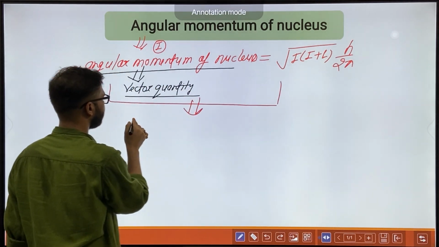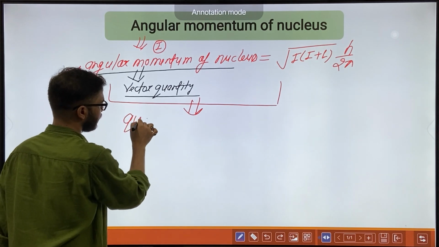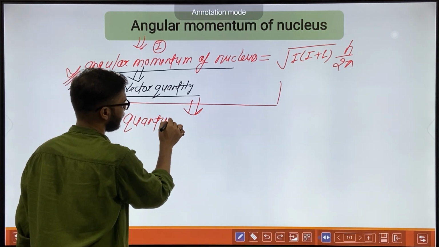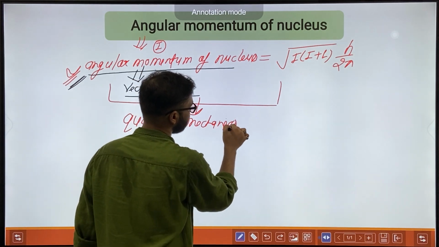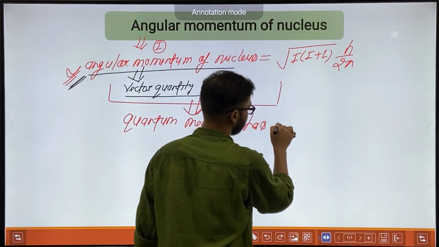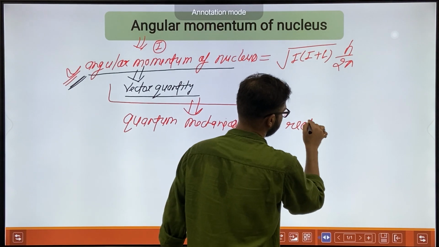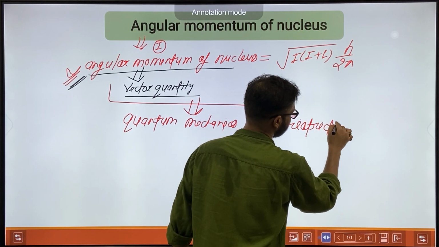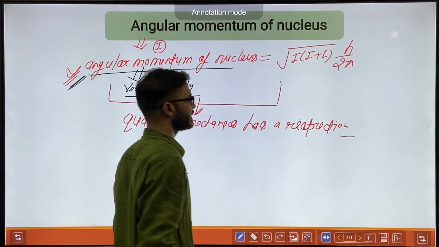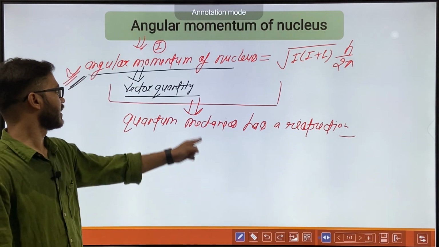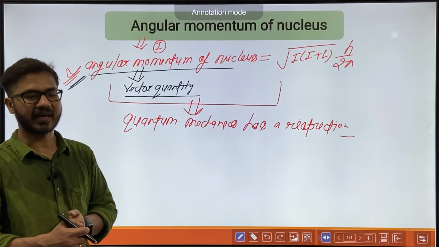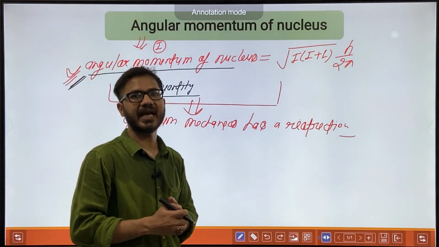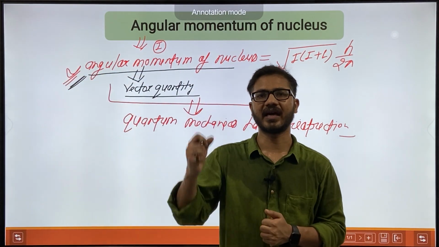Quantum mechanics has a restriction. What is the restriction of quantum mechanics for angular momentum? According to quantum mechanics, angular momentum can't have any arbitrary direction.